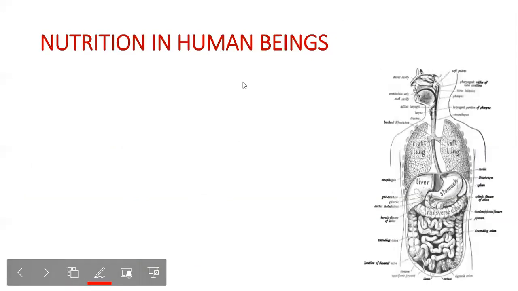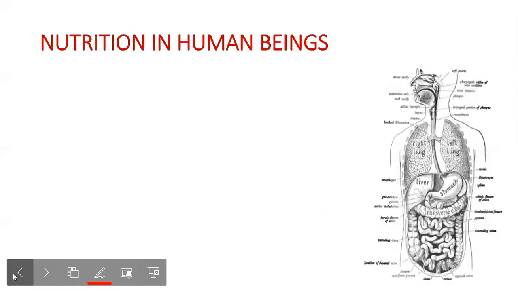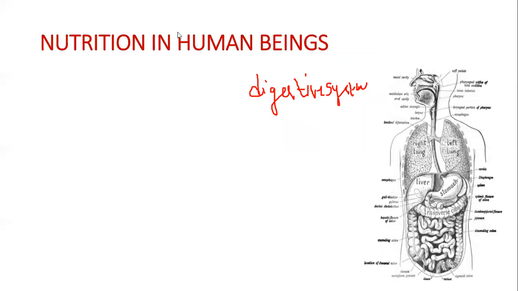Now, which system takes care of nutrition in human beings? It is the digestive system. So what happens in the digestive system exactly? Where does the food that we eat really go? Think this is an apple.